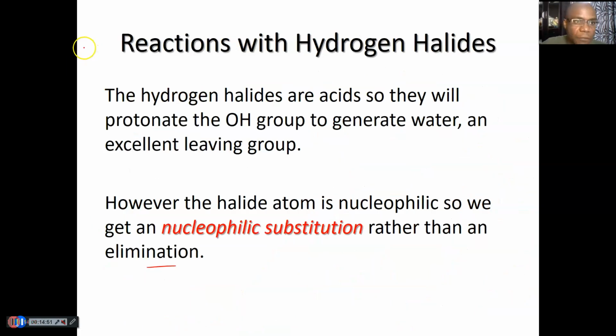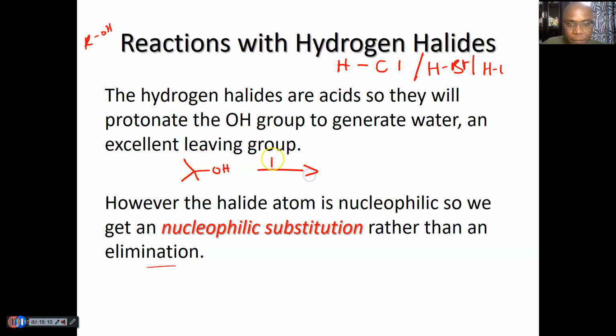Okay, how do alcohols react with hydrogen halides? Hydrogen halides are like HCl, HBr, of course HI. Definitely, like we've shown, whenever you have an alcohol, if you have an acid, then the oxygen will be activated so that the OH leaves as water, right?